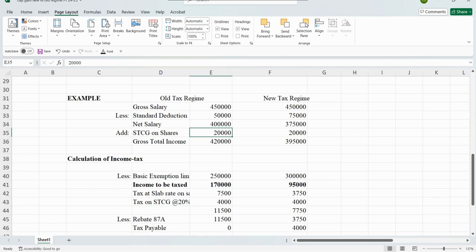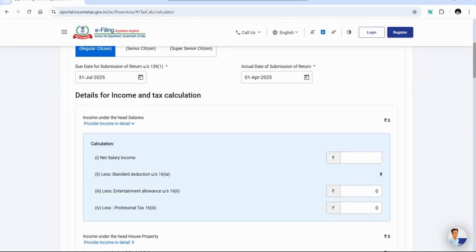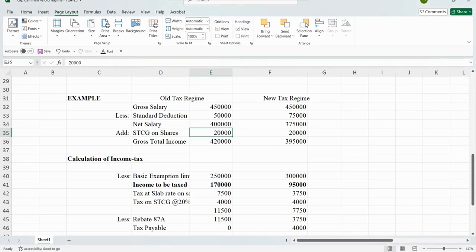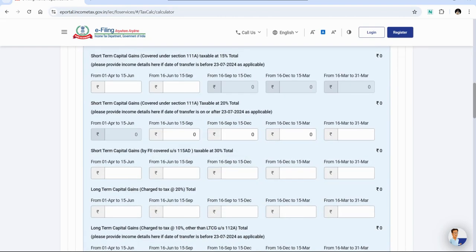Let's understand an example with the help of the calculator given on the income tax portal. So this is the calculator on the income tax portal. Here we are going to select the current financial year, that is, the relevant assessment year 25-26. First of all, we are going to calculate under the old tax regime. So let's enter the amount. Salary is 4,50,000, against which we get a standard deduction of 50,000. Here you can see they have already bifurcated the short-term capital gain on the basis of the date. Before 23rd July, it's 15%. On or after 23rd July, it's 20%.